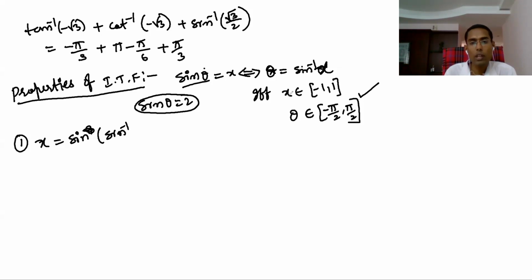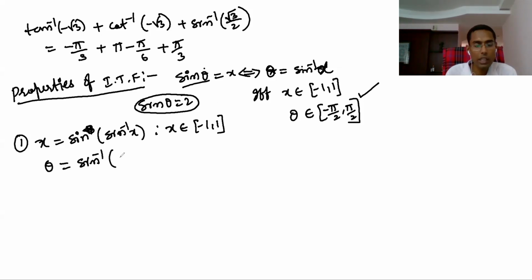You can write this only when x belongs to minus 1 to 1 and theta belongs to minus pi by 2 to pi by 2. So here x equal to sine theta, and theta we can write as sine inverse of x. What is the condition? x equals sine of sine inverse x when x belongs to minus 1 to 1. And theta equal to sine inverse of sine theta has one more condition: theta belongs to minus pi by 2 to pi by 2. The remaining properties are like this only.